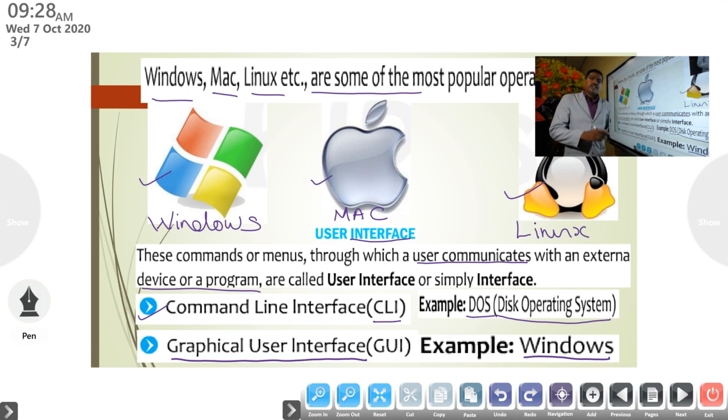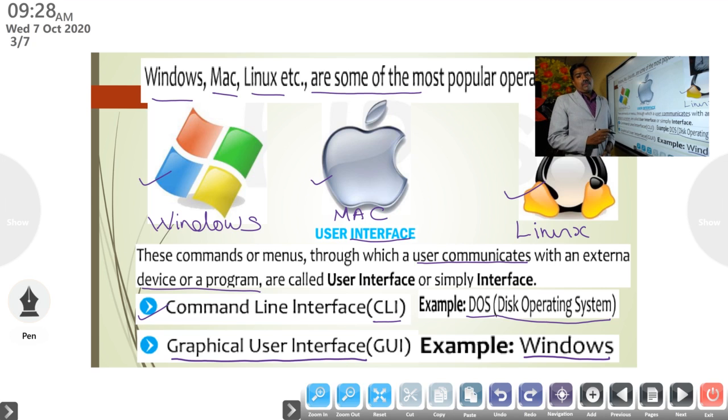Shortly we can say GUI. In Windows there are a lot of menus, a lot of buttons, a lot of pictures, that means icons, a lot of graphic modes. Buttons, menus, etc. are used in Windows. So this type of user interface is commonly used nowadays.